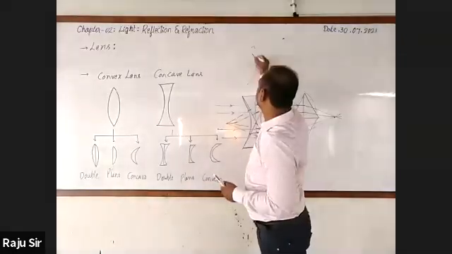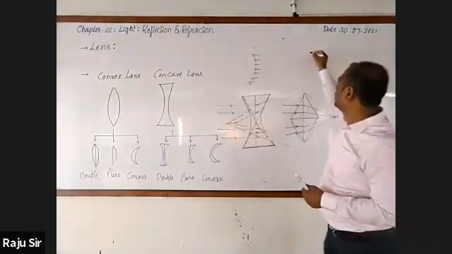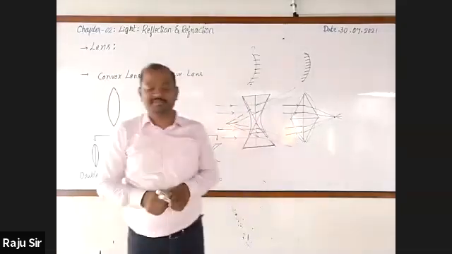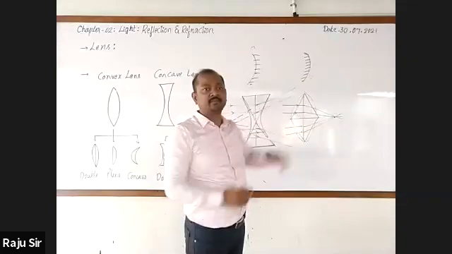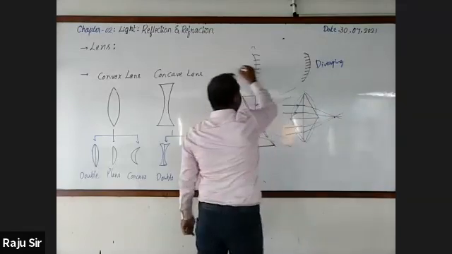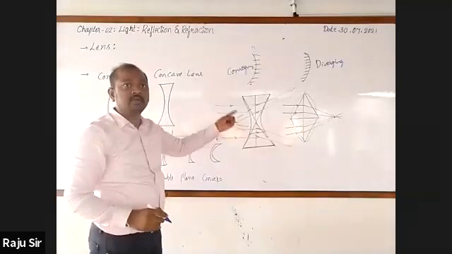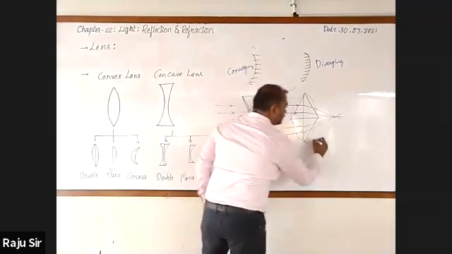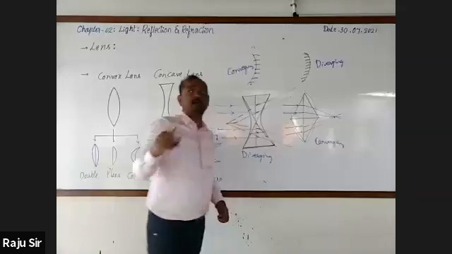Concave mirror: is it converging or diverging? It is converging. Convex mirror is diverging. With respect to lenses, the concave lens is diverging, a diverging lens, and the convex lens is converging, a converging lens.